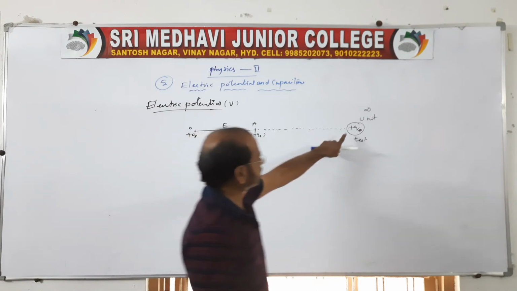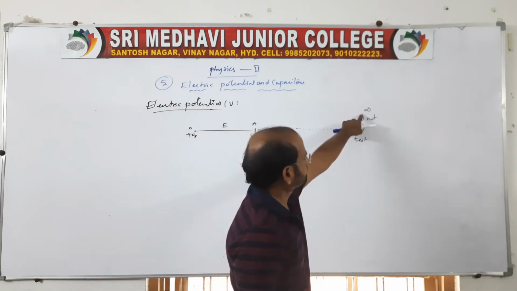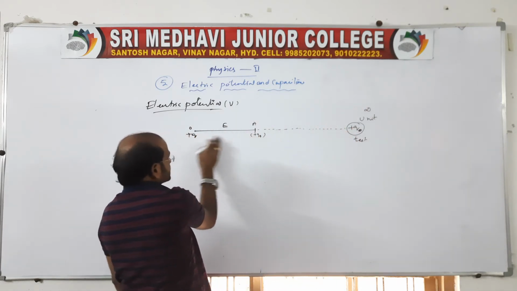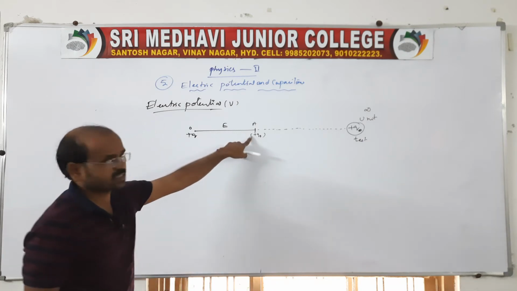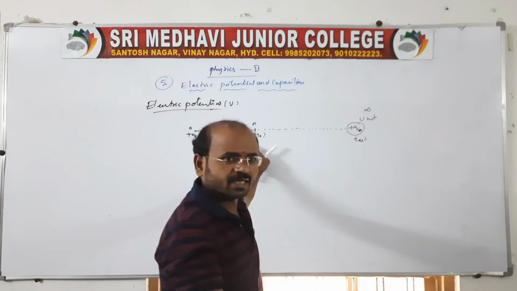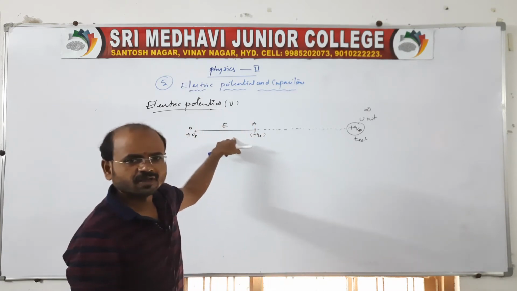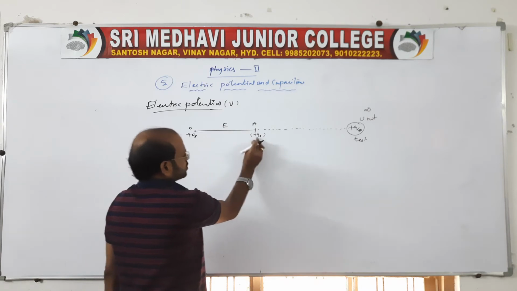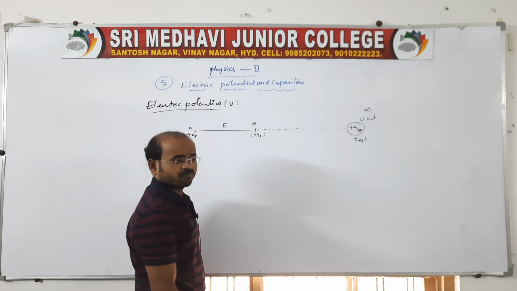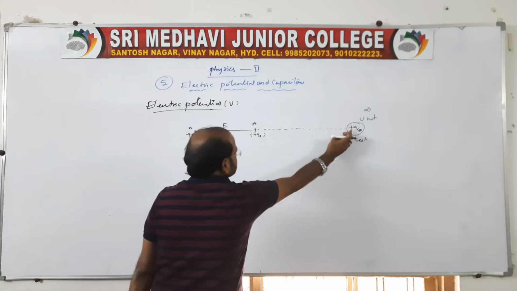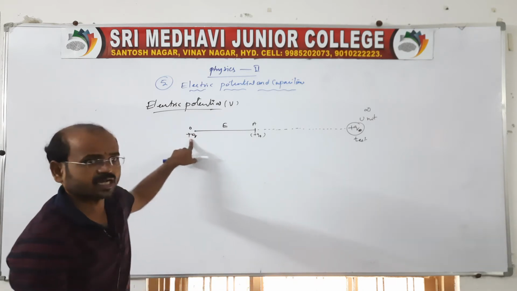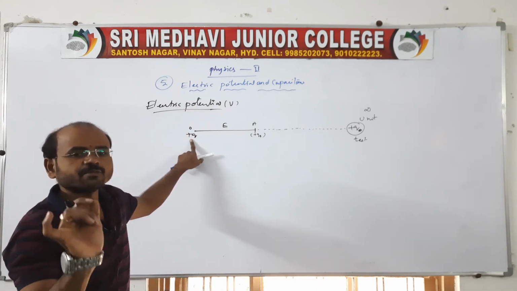Another positive charge Q naught is brought from infinity, and it is placed at a point A. Of course, there is an opposition because both are positive. Now work is said to be done because opposition is there. When there is an opposition, work is done by bringing a unit positive charge from infinity and placing it at a point in the field given by the other charge.